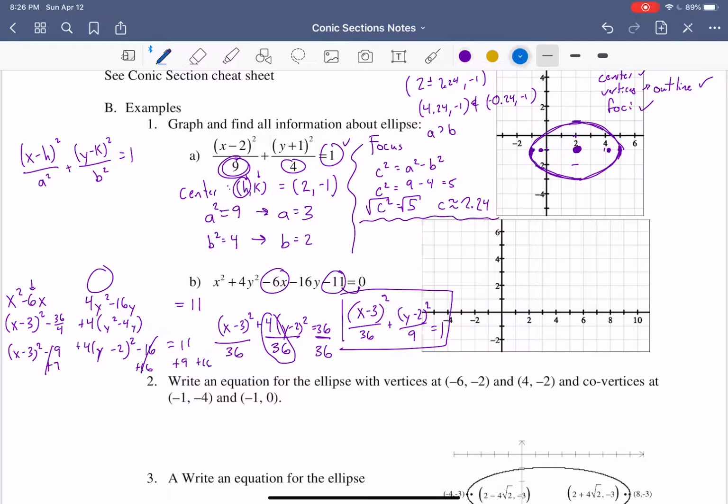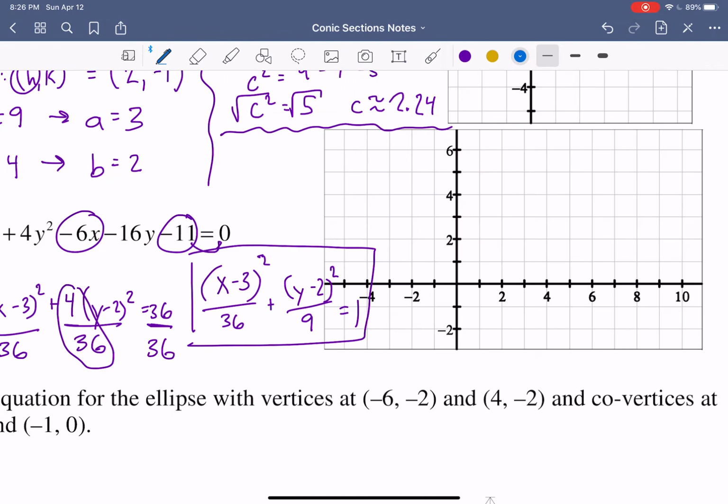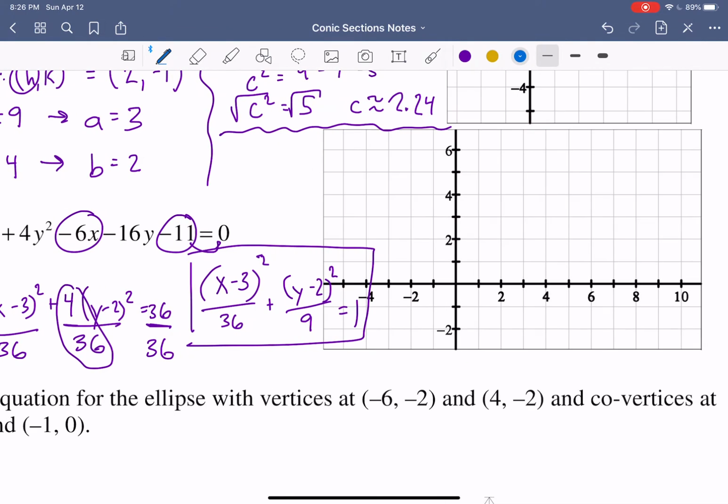And now I'm going to try to switch color because unfortunately I will have to kind of fit everything here. So our center is at h, k, which here we have 3 for h, 2 for k. So let's graph that. 3, 2. Here's our center. All right.